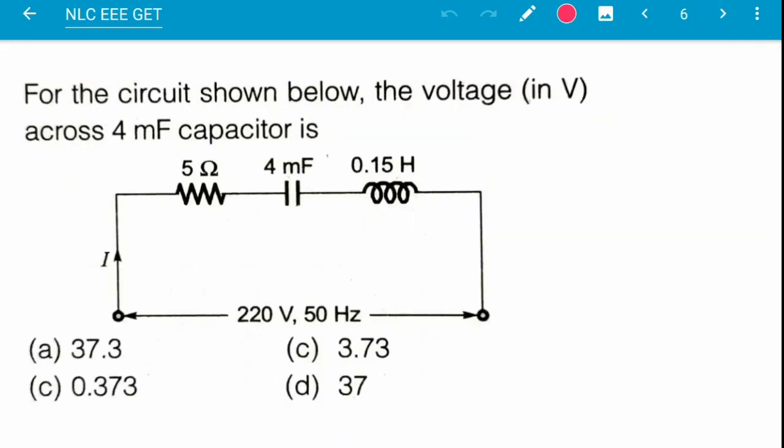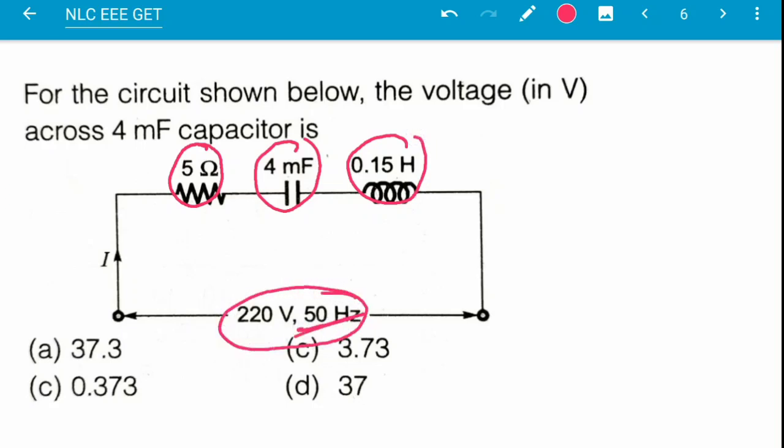Next question, question number 6. For the circuit shown below, find the voltage in volt across the 4 millifarad capacitor. This is a similar type of question that I have already done. Suppose this is the given resistance, here is the capacitance and here is the inductance, and the source voltage is also given and the frequency is 50 Hz.